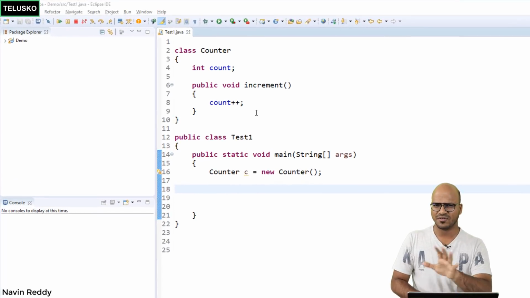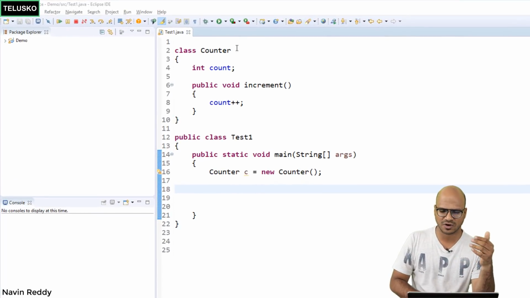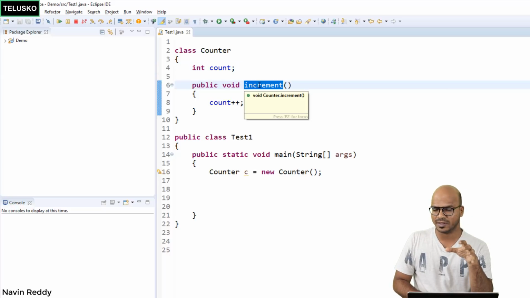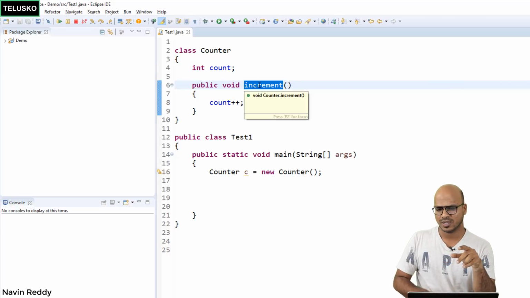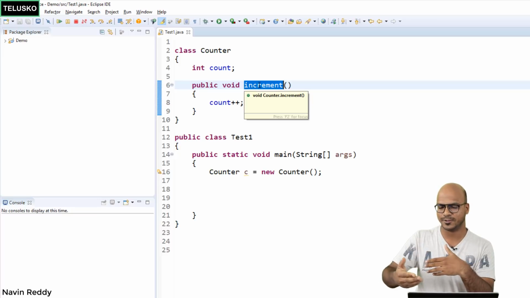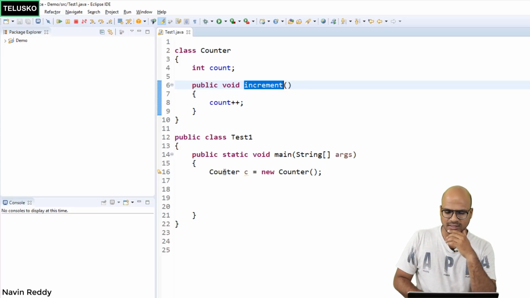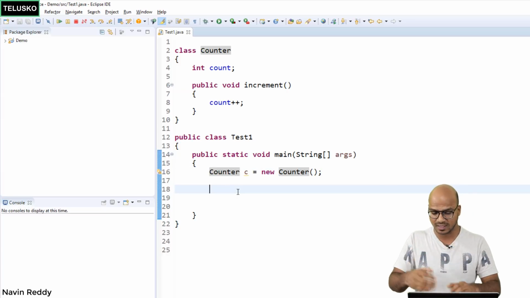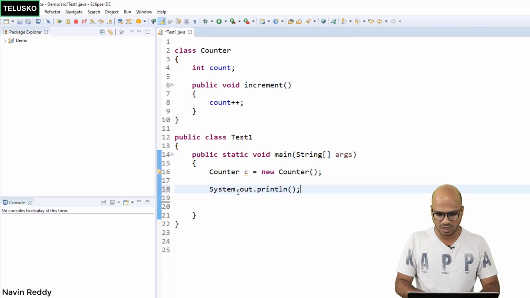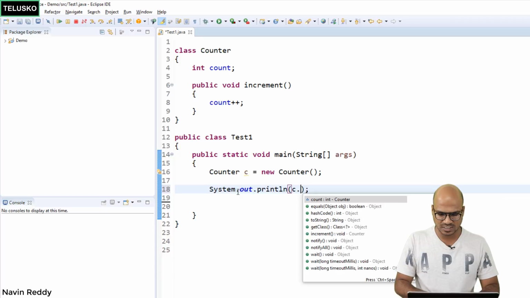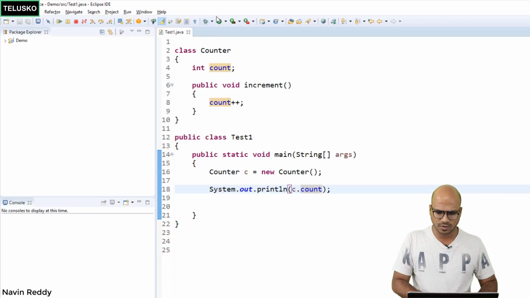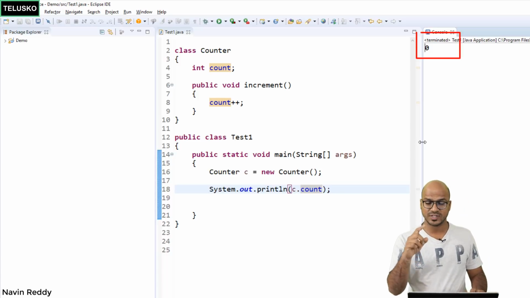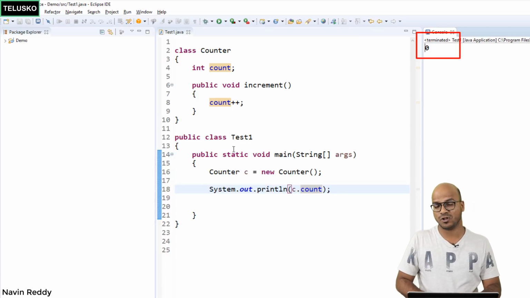We have a very simple class here, Counter, in which you have a variable count. In this you have a method which is increment, which changes the value of count. When I call increment, it will update the value, right? Then in the main method, we create the object of Counter, and we can print the value of count, so I can say c.count. If you run this code, it will print the value of count, and you can see we got the value 0. That's the default value, right?